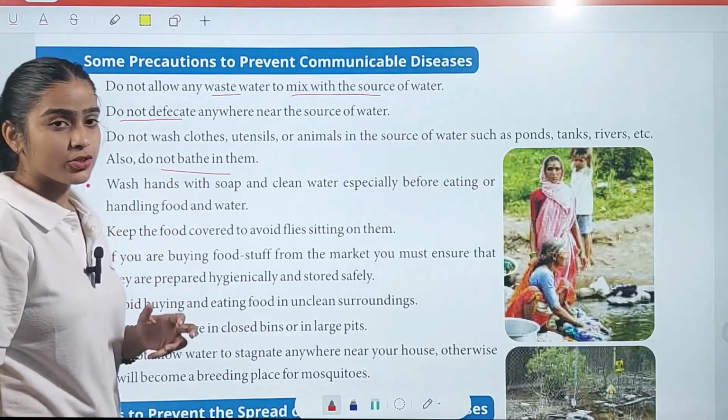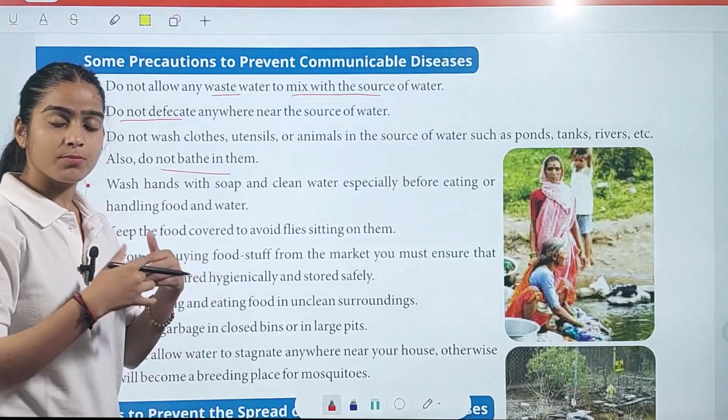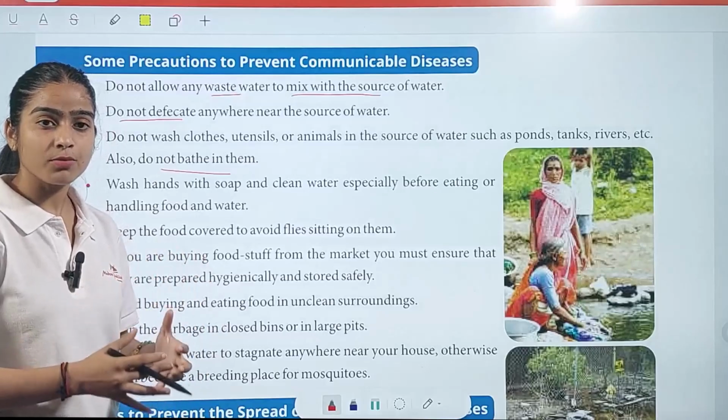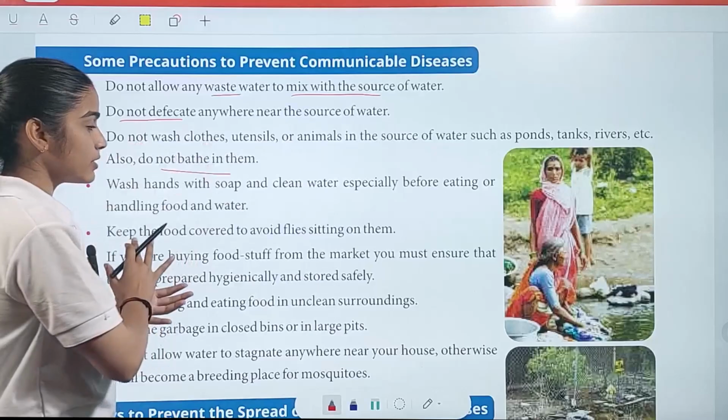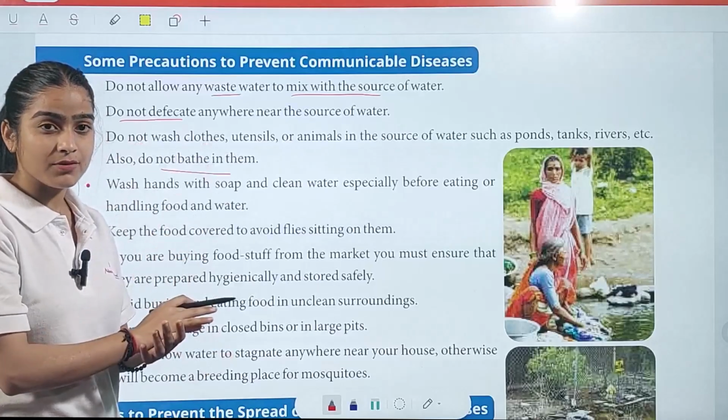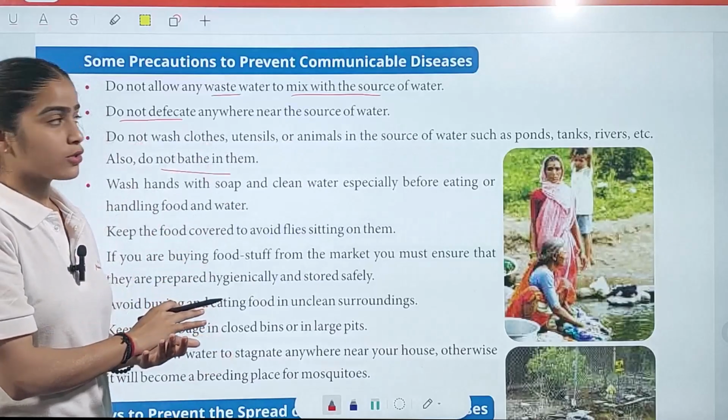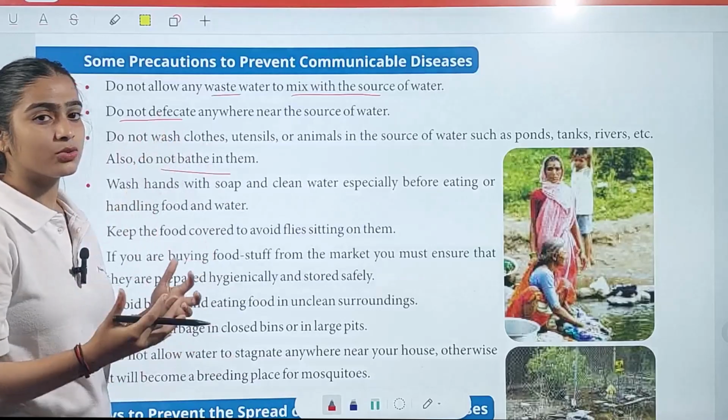So, you have to make sure that you spread the awareness, and you have to stop those people who do these kinds of activities, who wash their utensils, who defecate in front of the water sources, or who mix waste into water.